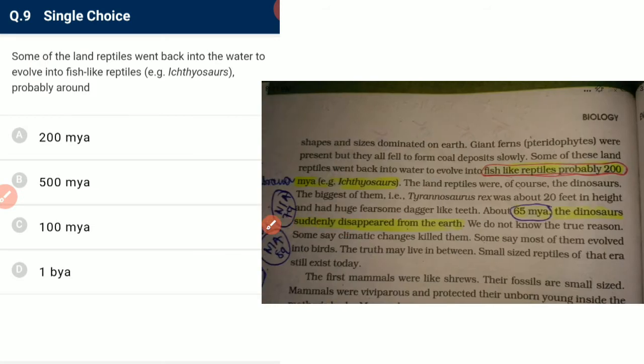Some of the land reptiles went back into the water to evolve into fish-like reptiles. That is known as ichthyosaurs, probably 200 million years ago. They are known as ichthyosaurs and not ichthyofish. Read carefully.